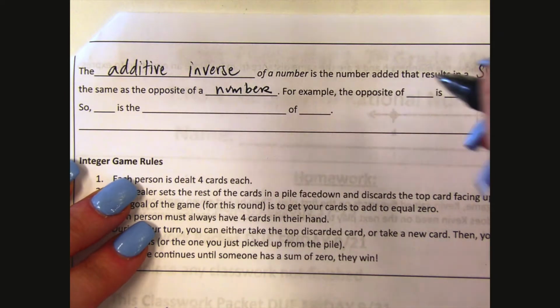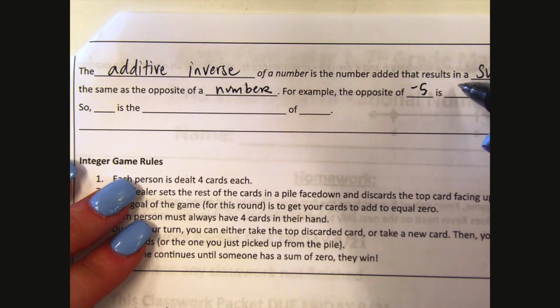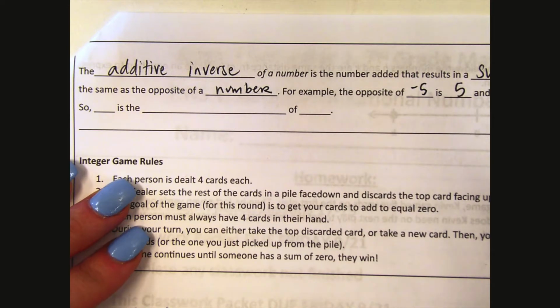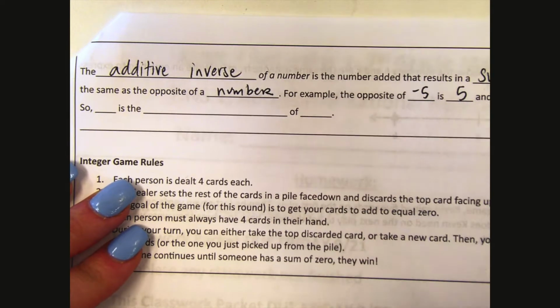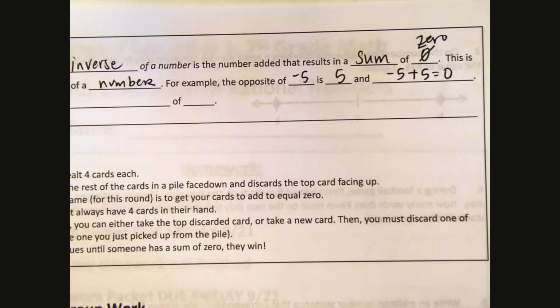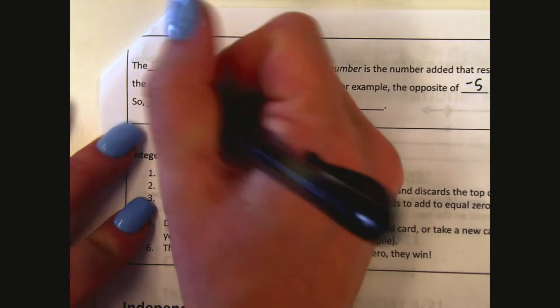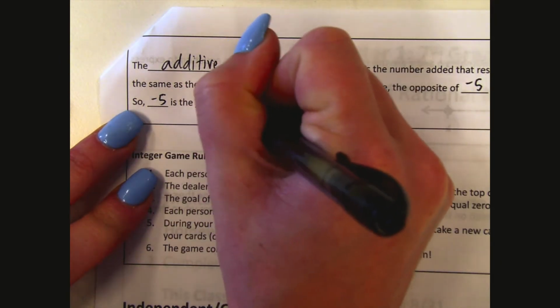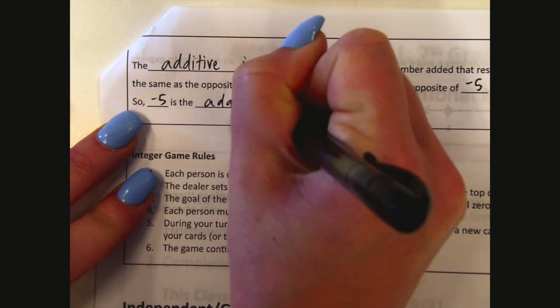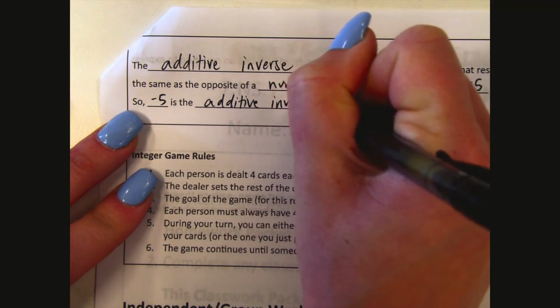For example, the opposite of negative 5 is 5. And negative 5 plus 5 equals 0. So, negative 5 is the additive inverse of 5.